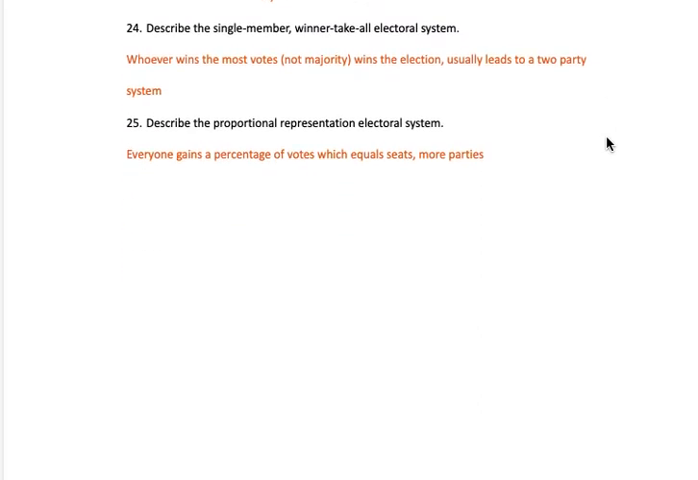Single member district, winner take all. Whoever wins the most votes wins the election. And then you have a two-party system, which usually dominates in that. Describe the proportional representation electoral system. Everyone gains a percentage of votes, and this usually helps out more parties like third parties.